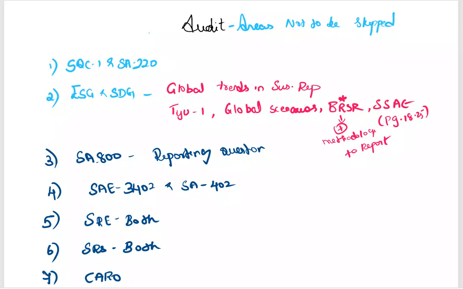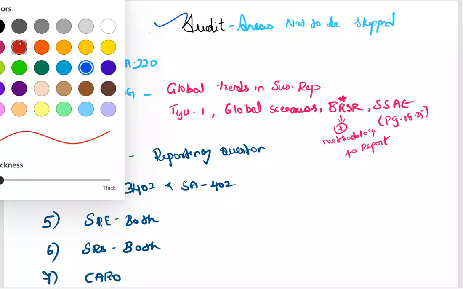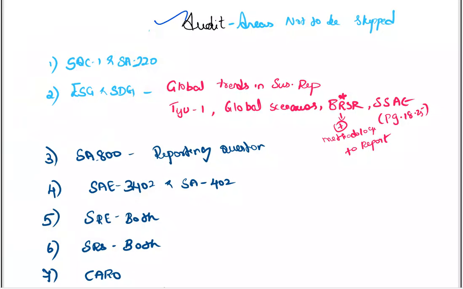In this video, we are going to see the audit areas not to skip for your exams. It doesn't mean that I am asking you to read these areas alone. You have to focus on the areas which I'm going to discuss more while you are revising. First area is SQC1 and SA220.